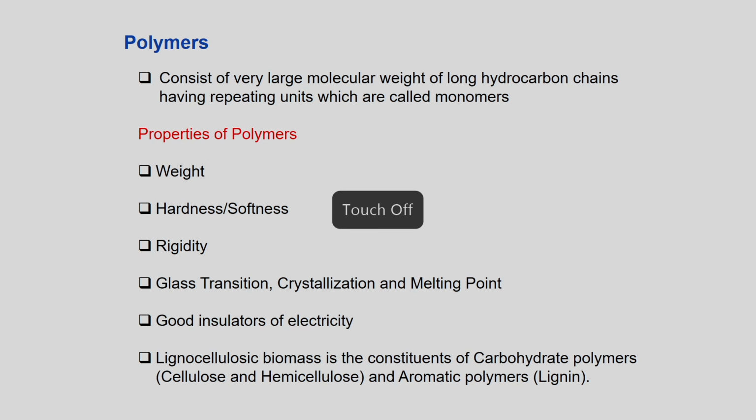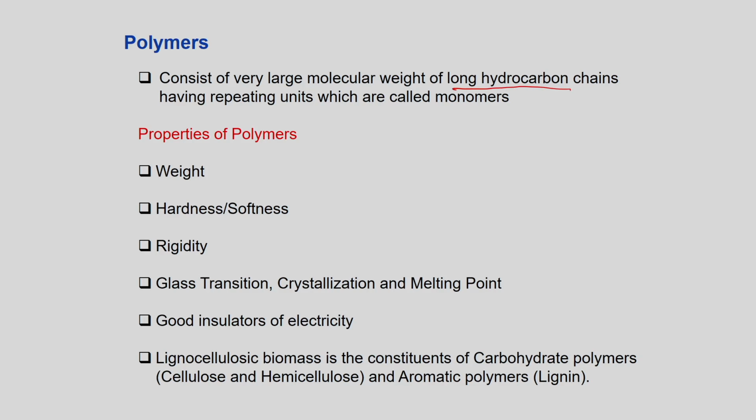Now, polymers. Polymers are an integral part of chemical engineering, although you have a different branch called polymer engineering. You must be familiar with these polymers. Many undergraduate courses may have this course also, because it consists of a large molecular weight, long hydrocarbon chain of repeating units of one monomer or more than one monomer. Monomer means a repeating unit. You may have a monomer of type A, or type B, or both together, arranged in a certain fashion.